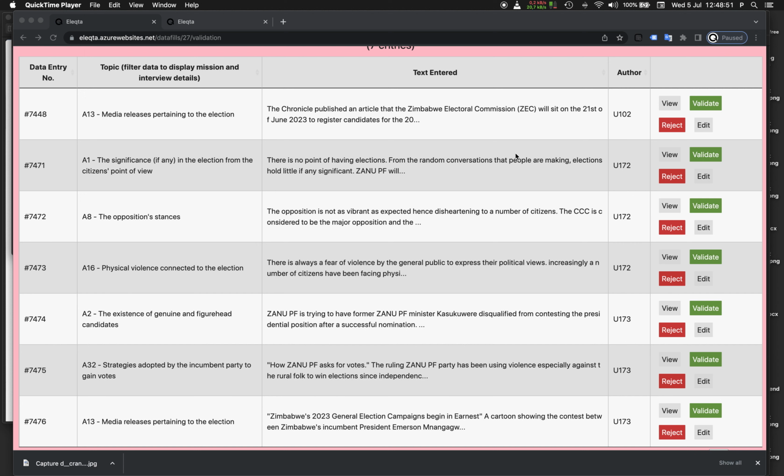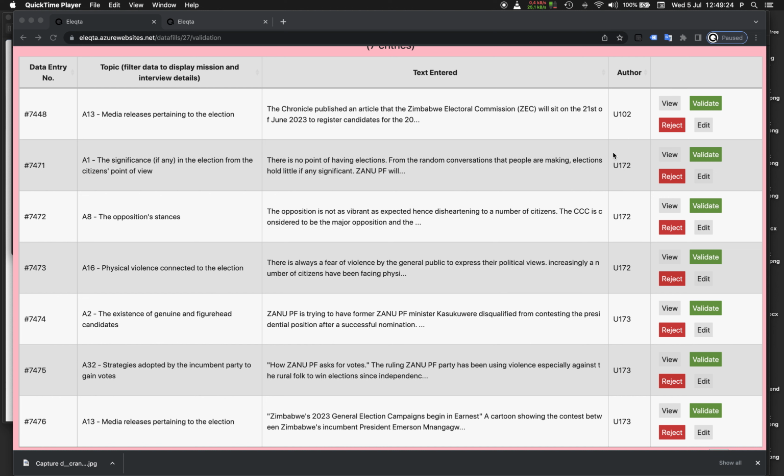So what I will do now is pretend I am your supervisor and reject the data entries, so you will see them. They will come back in the list of data entries. They will be highlighted in red because my rejection produces this automatic highlight, but you don't have to take this into account, so don't worry about the fact that they are red. I'm only rejecting them because they have been submitted too early.